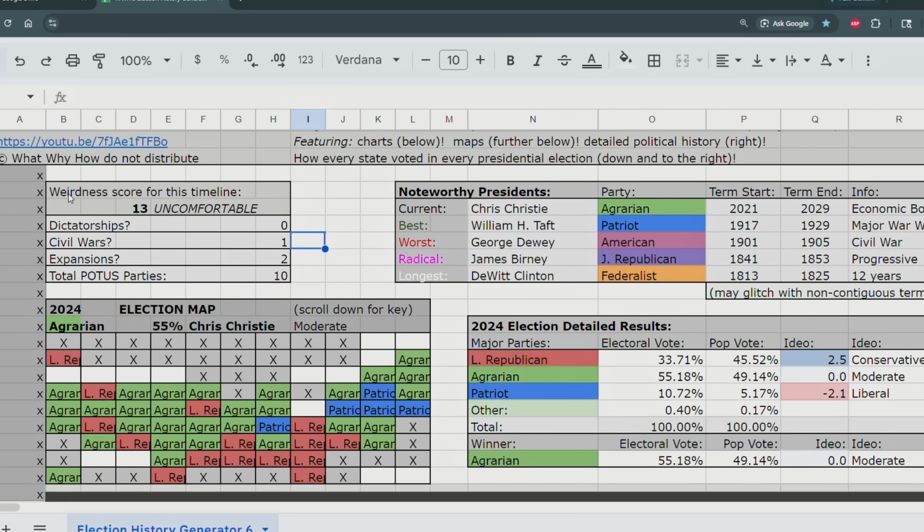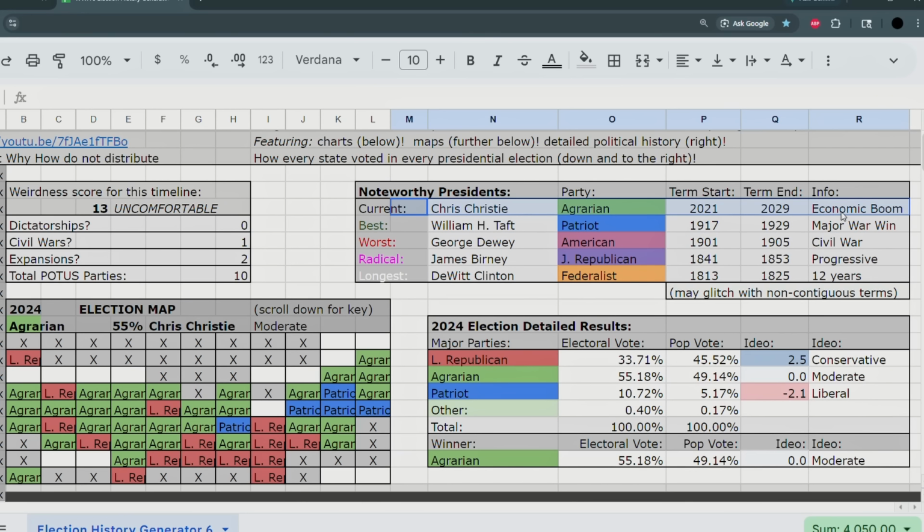And over here, we can see how we could categorize this timeline as a whole. So not just the 2024 presidential election, but the entire timeline. We can see that there was 1 civil war and 2 expansions. So that would be acquiring Texas, and then invading northwestern Mexico and acquiring those states a while ago.